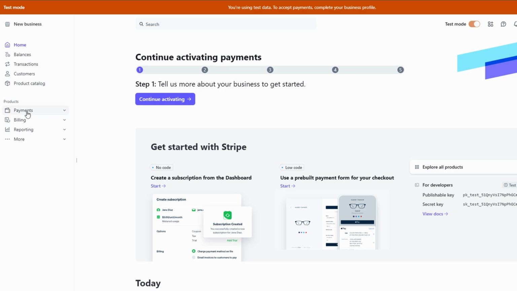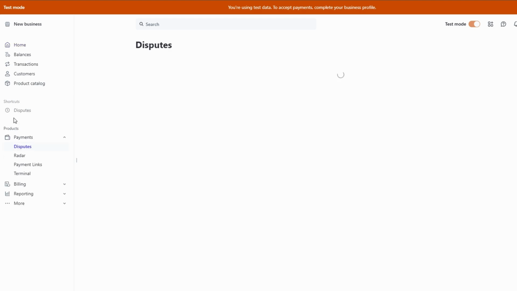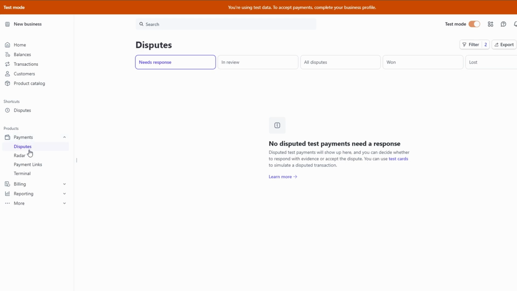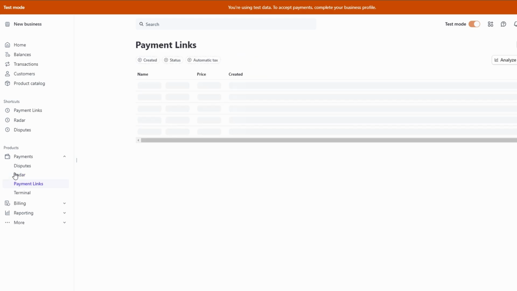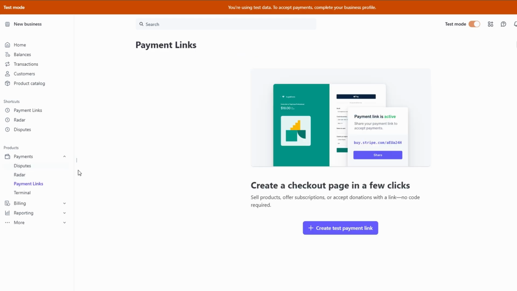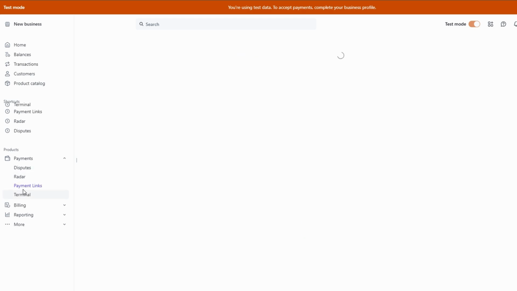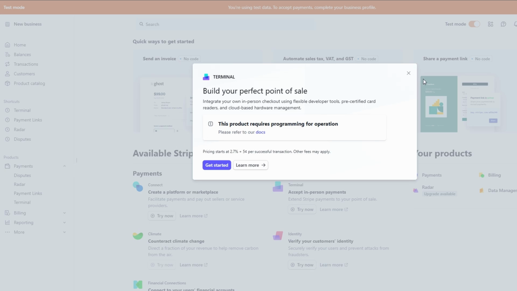Payments section. This is where the magic happens. The Payments tab shows you all the incoming payments from your customers. You can easily track completed transactions, view pending payments, and even search for specific payments by date or amount. If you need to issue a refund or investigate any transaction, you can do that directly from here as well.